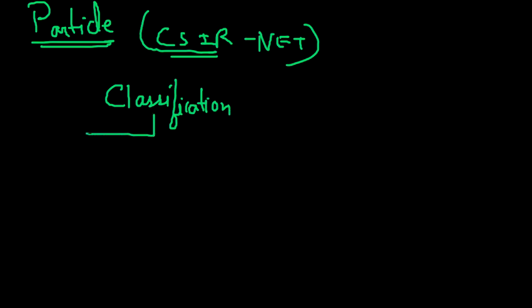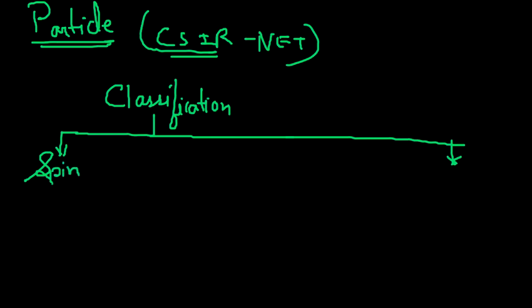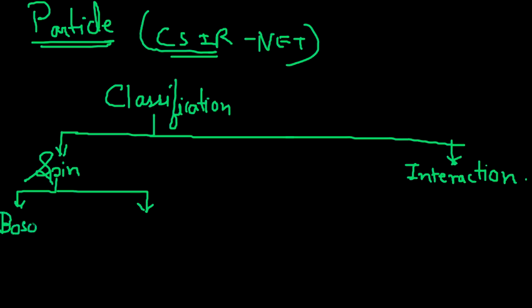So these particles or elementary particles are classified with respect to two categories. First is spin, okay, and second is interaction. How is it interacting? Is it a strong interaction or weak interaction, electromagnetic interaction, gravitational interaction, and all. And in spin you again have two types. So particles with an integral spin are called bosons. Particles with half integral spin are called fermions.